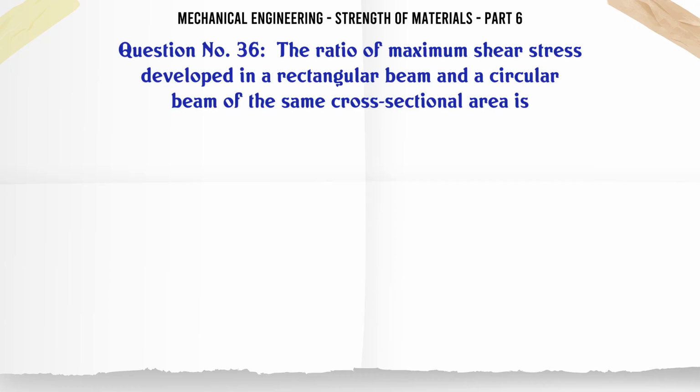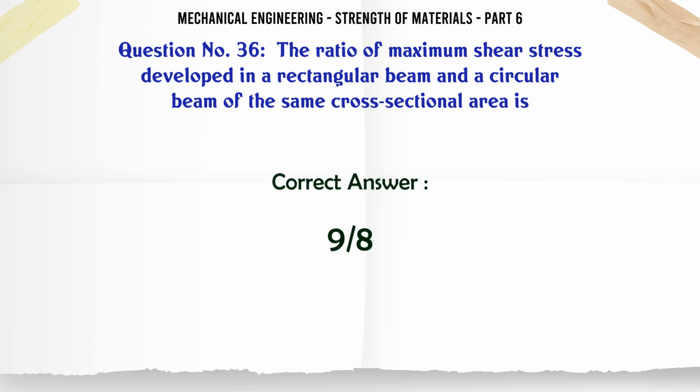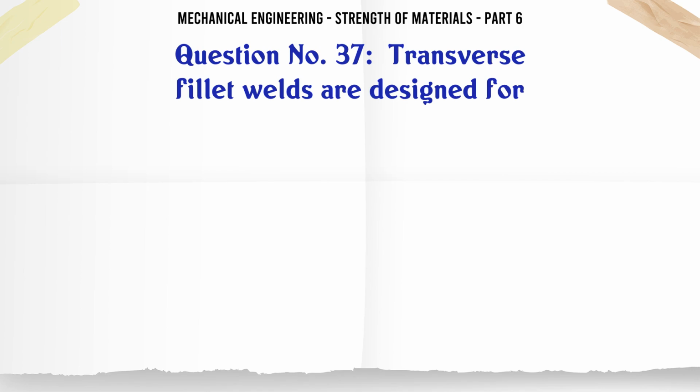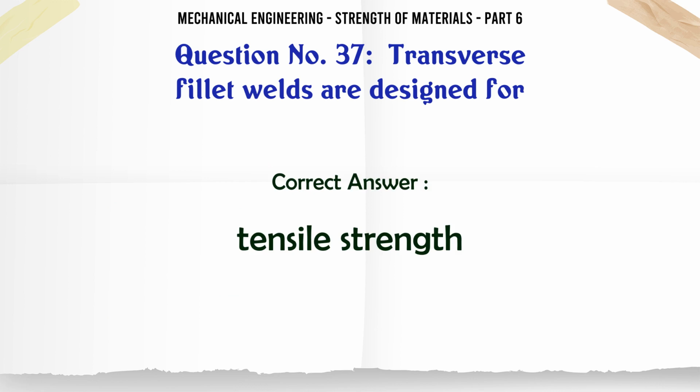The ratio of maximum shear stress developed in a rectangular beam and a circular beam of the same cross-sectional area is A. 2:3, B. 3:4, C. 1, D. 9:8. The correct answer is 9:8. Transverse fillet welds are designed for A. Tensile strength, B. Compressive strength, C. Shear strength, D. Bending strength. The correct answer is tensile strength.